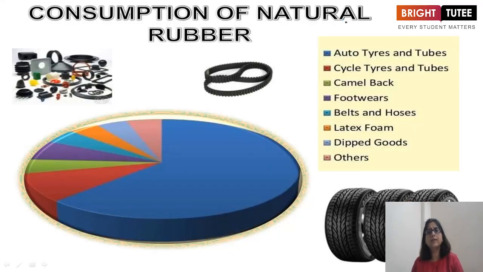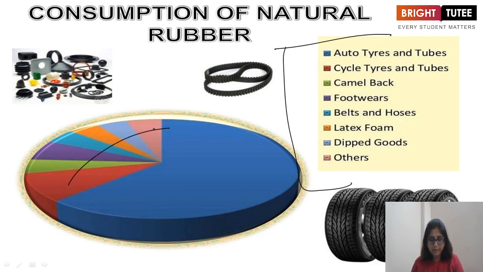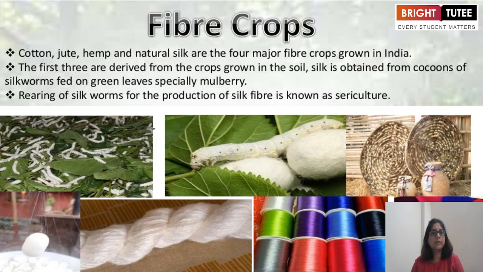Now, consumption of natural rubber. See, here is a graph given here. The blue one is auto tires and tubes, then cycle tires and tubes, camelback, footwear, belts and hoses, latex foam, dipped goods and others. So this is the ratio in this chart where you can see it.